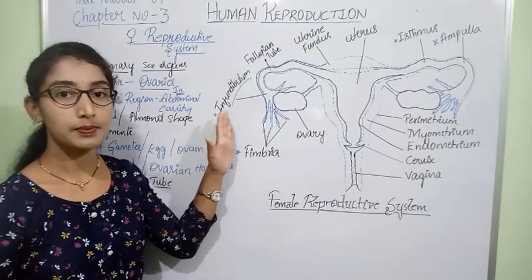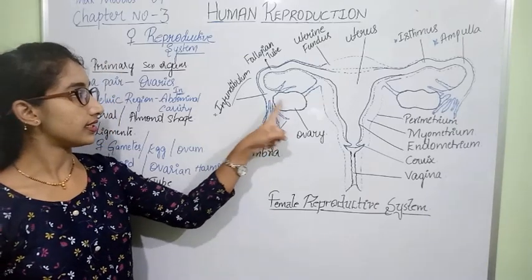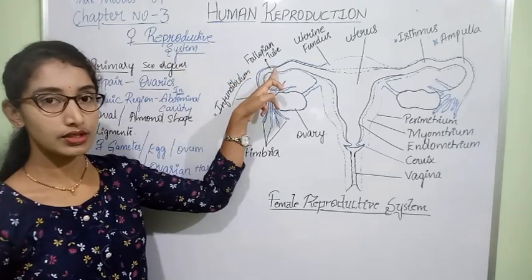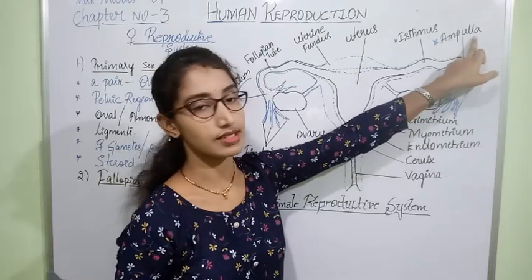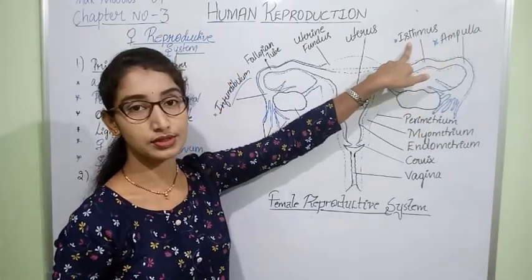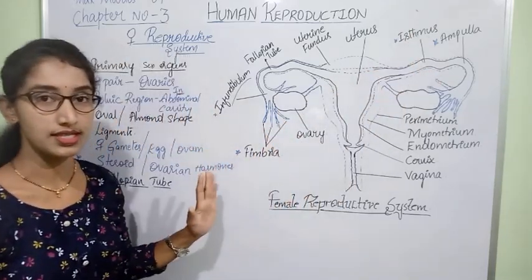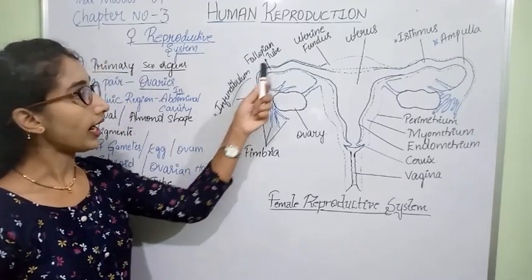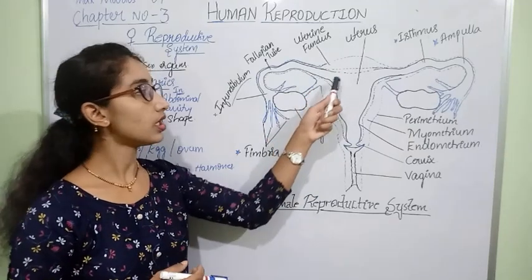So how many different regions did we observe in the fallopian tube? One is infundibulum. Infundibulum is continued by the narrow tube-like structure called ampulla, and ampulla is continued by the isthmus part. These are the different regions seen in the fallopian tube, and the isthmus opens to the uterus.